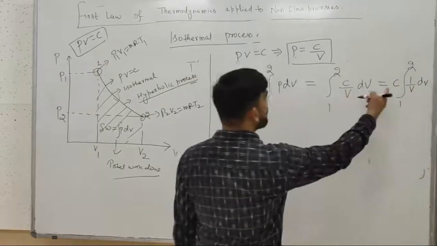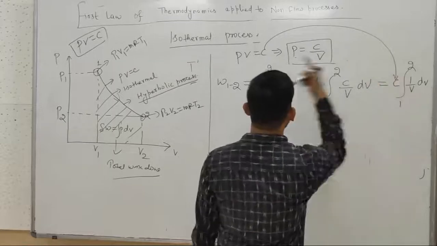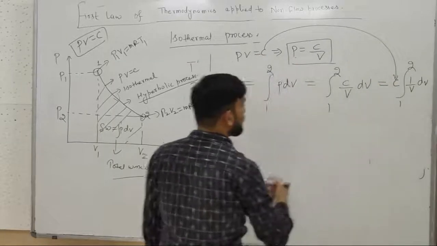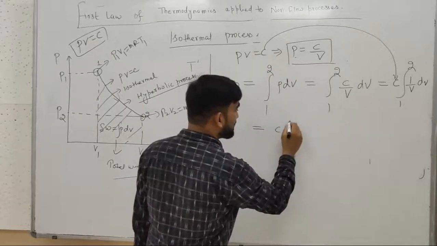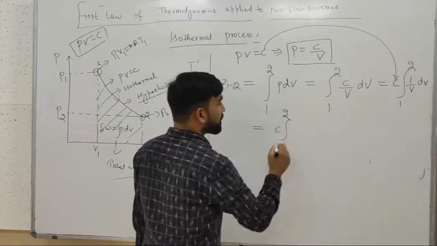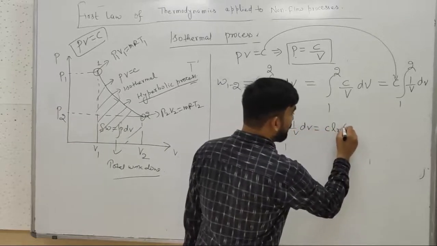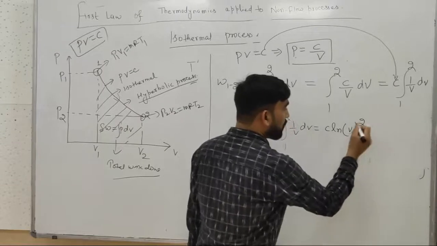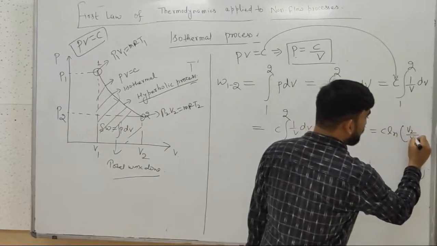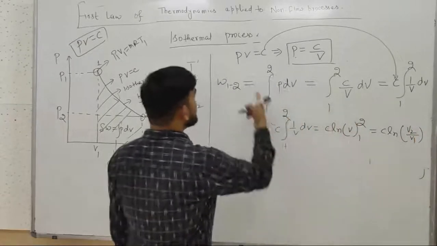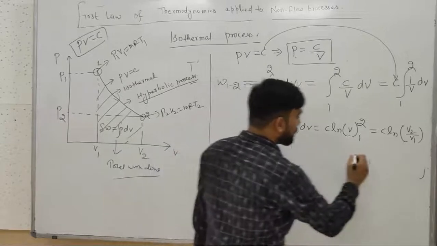And because C is constant, which is PV equals constant, C is PV, pressure and volume. Further integrating, we get C times the integral from 1 to 2 of 1 by V dV, that is C ln of V from 1 to 2, or C ln of V2 upon V1. And what is C? C is PV. So we can also write it as equal.